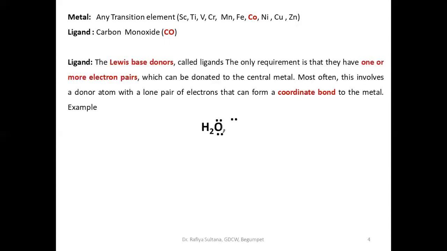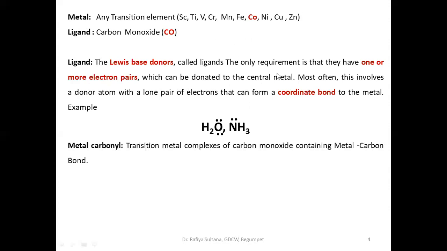Ligand is any Lewis base, and the main requirement of a ligand is that it should have a lone pair of electrons. That can be one or more than one. What is the main requirement of a ligand? It should have a lone pair of electrons. That is a Lewis base. Lewis bases are also known as ligands. They should have a lone pair of electrons, and this can be donated to the central metal. What is a central metal? Any transition metal like scandium, which I have written here, is a central metal.